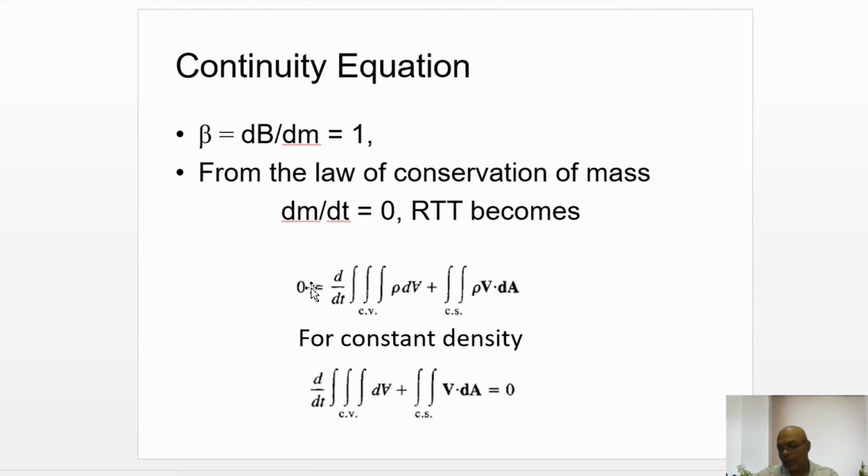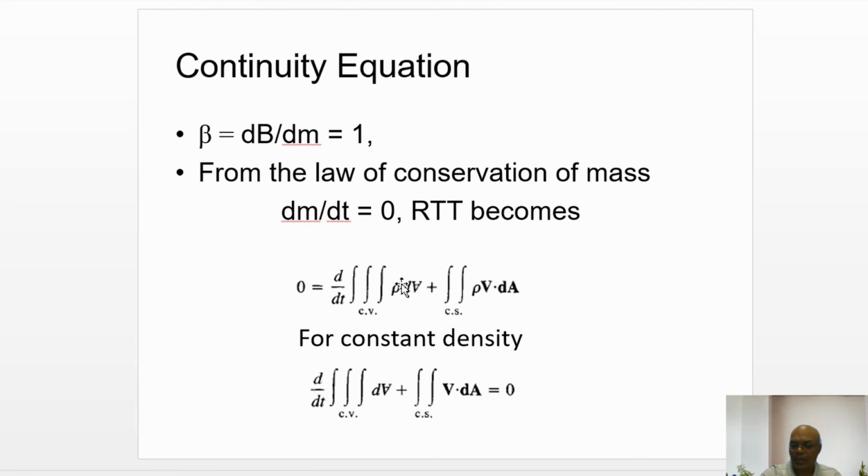So on the left side it becomes dmv by dt, which is equal to d by dt of the integration of rho v dV over the control volume plus the integration of rho v square dA over the control surface.